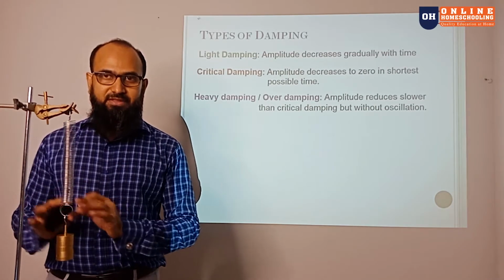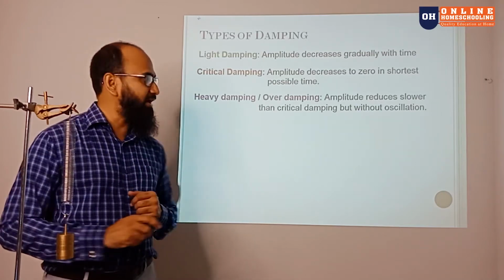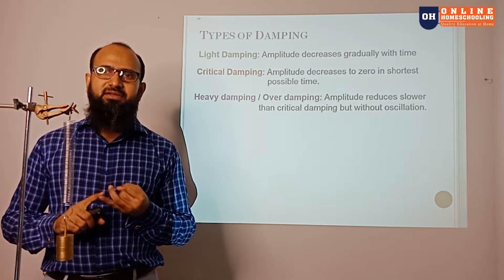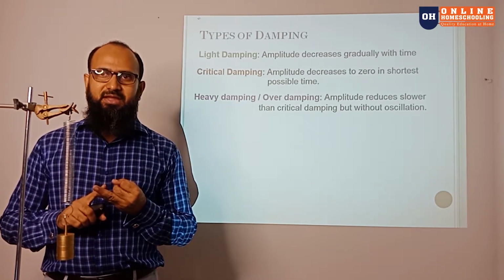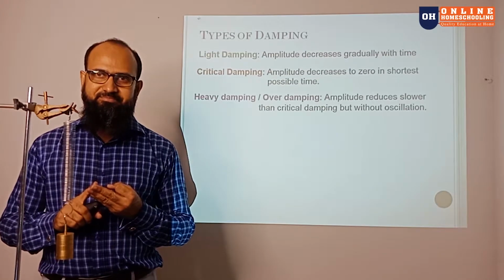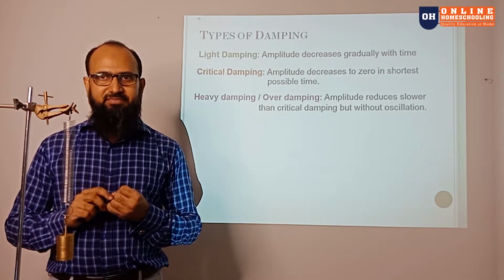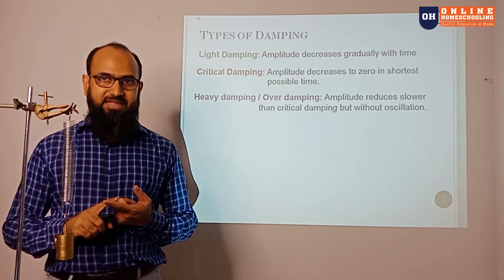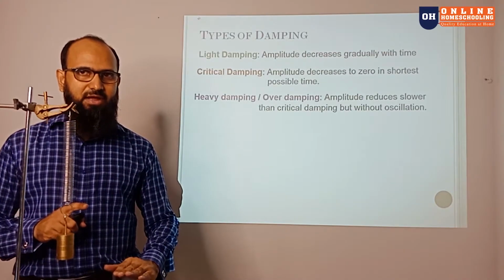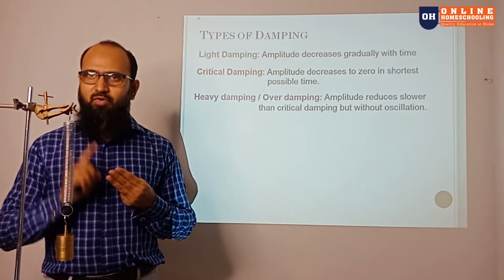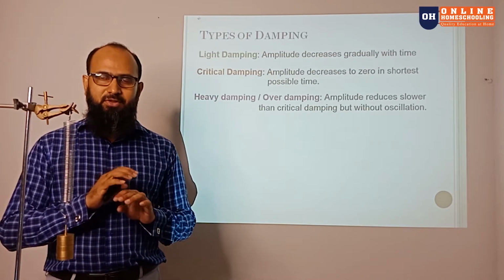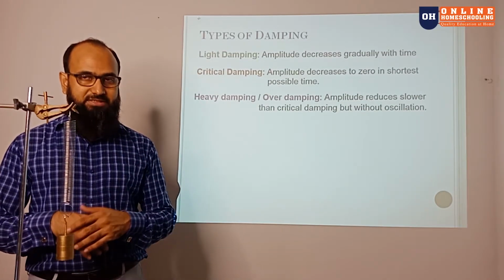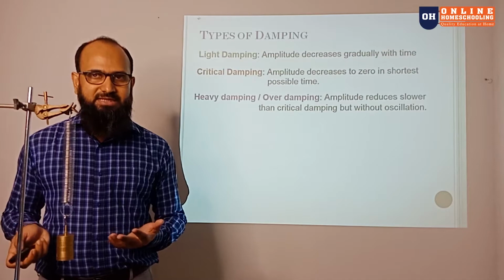So before giving the real life examples, I would like to clarify the three types of damping: light damping, critical damping, heavily damped or over damped. In light damping, the amplitude is decreasing gradually. In critical damping, the amplitude comes to zero as quickly as possible. In over damping, there will be no more oscillation and it will come to zero, but it will take longer than critical damping.